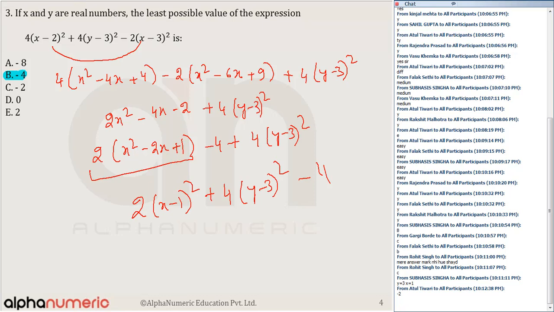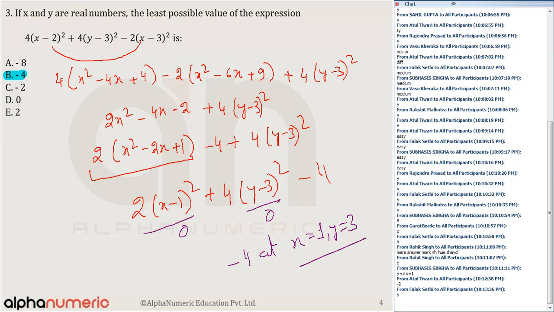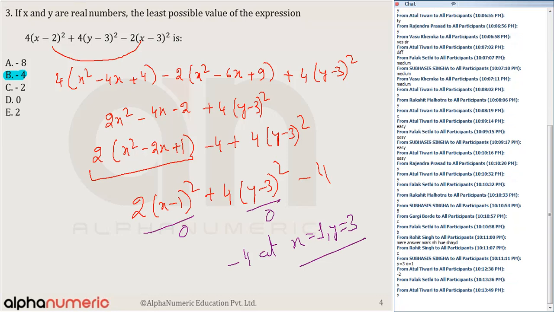And for the expression to be minimum, the perfect squares should be minimum. So the minimum value of these perfect squares is 0. So the answer is definitely minus 4 at x equal to 1 and y equal to 3. That's right, Shivashish. ऐसे ही किया था by converting the equation in the form of a perfect square. So maybe I can say that it might be difficult for a lot of people, but we have done a lot of questions like this in the past. So the answer is option number B. Only 22% of you have got it right. Any doubts to anyone? Can we move to the next question?